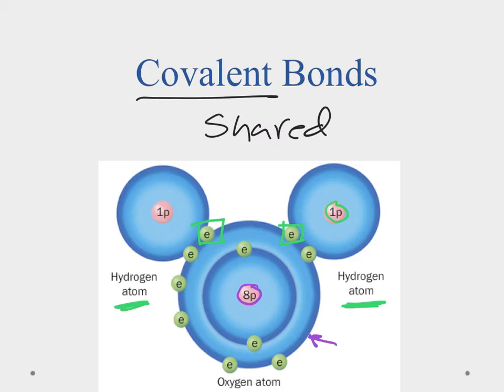Now, it has space for 2 electrons in its orbital, so it's going to look to borrow 1 of those electrons from oxygen, and that'll be this one here. And when they share like that, what we notice is that both the hydrogen atoms have 2 electrons now that can orbit around it. And that makes that a very happy atom, and it's very stable, and it likes to be that way.